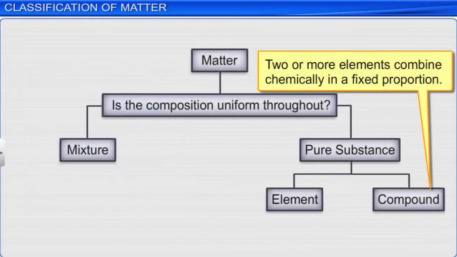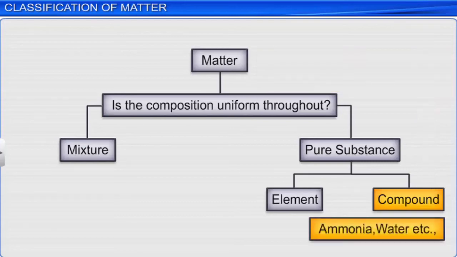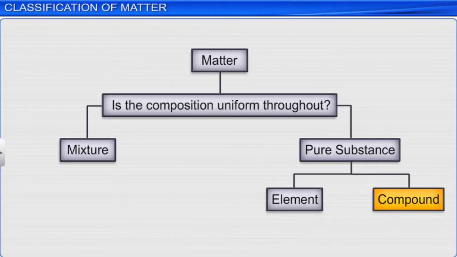Two or more elements combine chemically in a fixed proportion to form a compound. Examples of compounds are ammonia, water, etc. A compound cannot be further separated into its constituents by physical means, but can be separated by chemical methods.